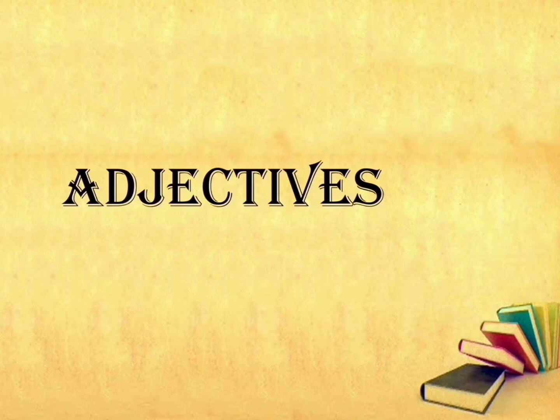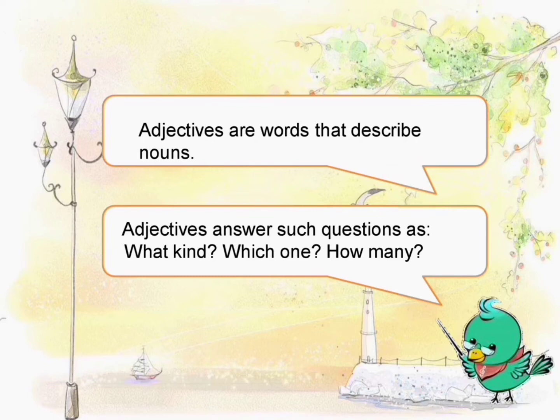So, adjectives are the words that describe a noun or a pronoun. What is meant by noun? Noun means naming word, the name of a person, place, thing, achievement, emotions. For example, Ram, Kashmir, dog, everything is a noun. What is meant by pronoun? A pronoun is a word which replaces a noun. That is, for a boy we will use he, and for a girl we will use she as a pronoun.